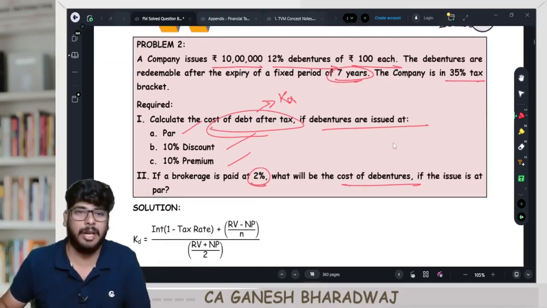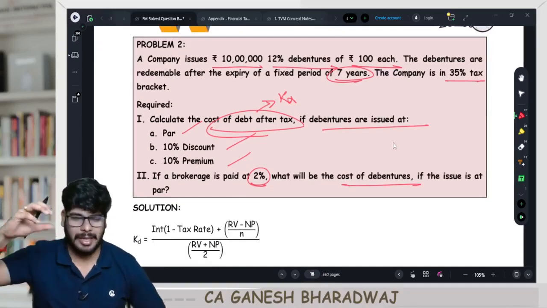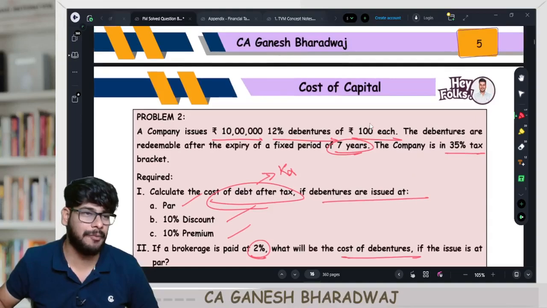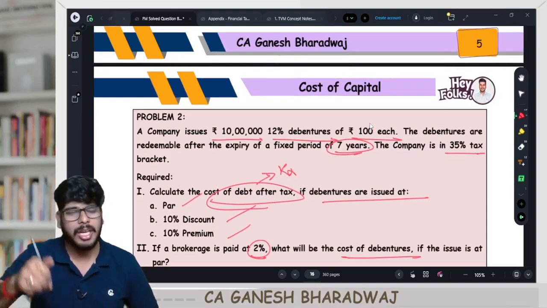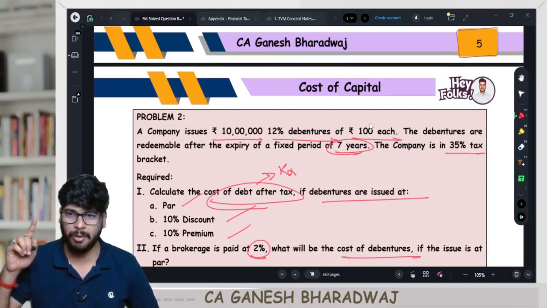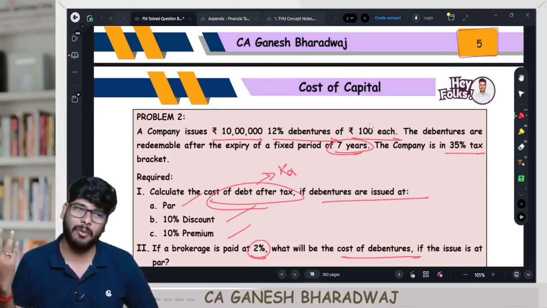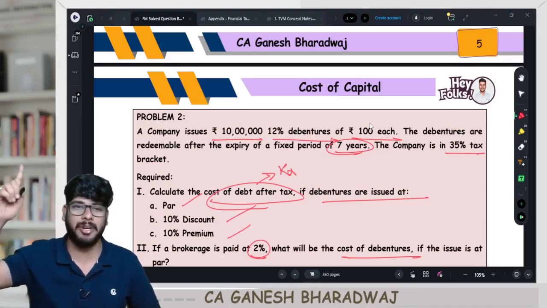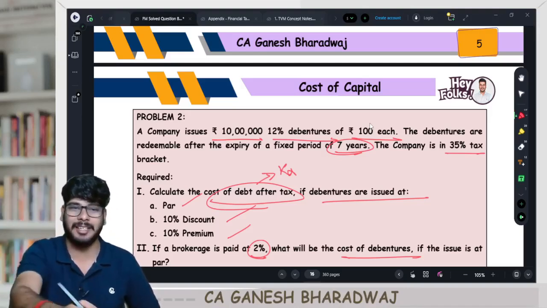Guys, come on. Now, you leave the calculation to me. Just participate here. One last time, tell me the formula for calculating KD. In this question, have they asked you for an approach, to use the IRR or YTM model? Did they say? No, which means what will you use? In exam, happily use your formula. Don't say, no sir, it is approximation. I only want to get the correct answer or not?